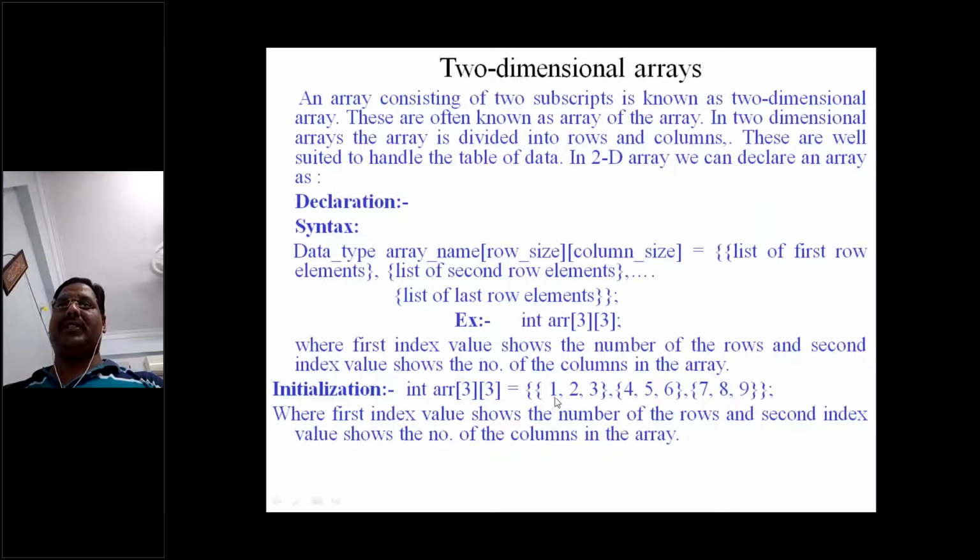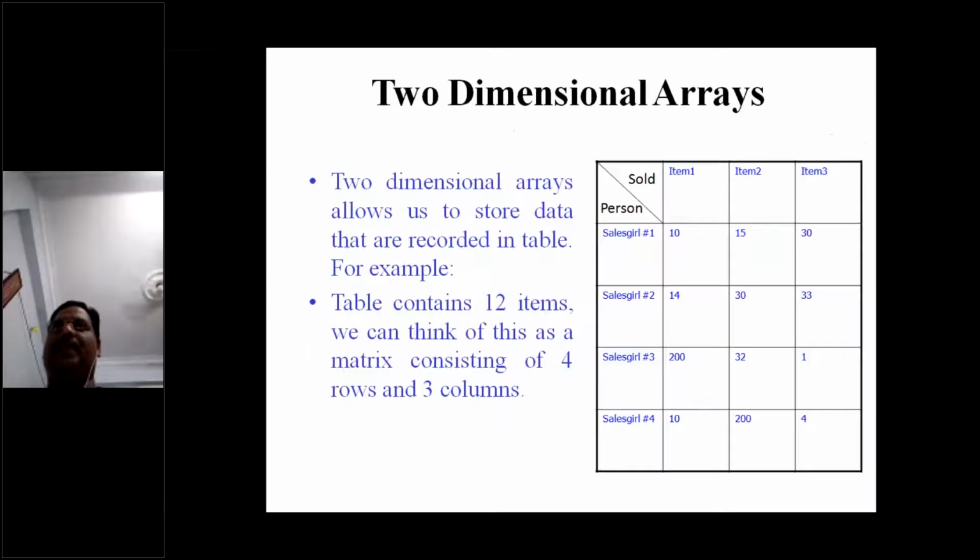So this column is considered the 0th position, and 2 5 and 8 is considered the position 1 column, and 3 6 and 9 is the third column, that means position 2, right? The index is nothing but size minus 1, and here also size minus 1. So 0 to 2 are the row as well as the column positions. Okay.